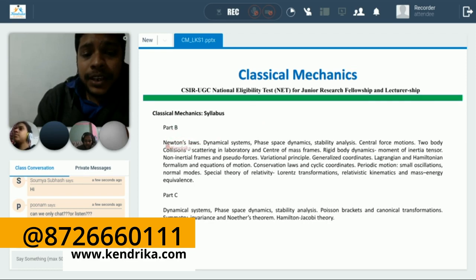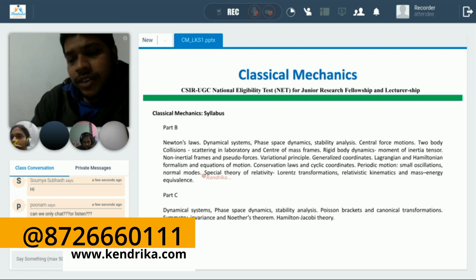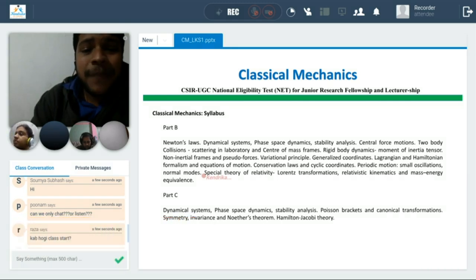So here, the syllabus for part B: Newton's law, dynamical system, phase space dynamics, stability analysis, central force motion, two-body collision, scattering in laboratory and center of mass frame, rigid body dynamics, moment of inertia tensor, non-inertial frame and pseudo forces, variational principle, generalized coordinates, Lagrangian, Hamiltonian formalism and equation of motion, conservation laws and cyclic coordinates, periodic motion, small oscillation, normal modes, special theory of relativity, Lorentz transformation, relativistic kinematics and mass energy equivalence. This is in part B.